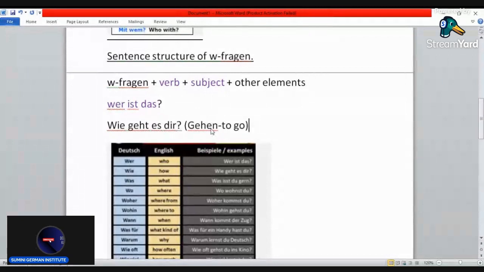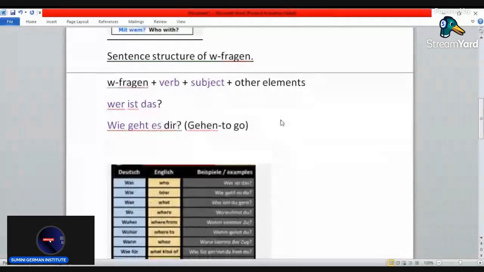It just follows the structure of the W-FRAGEN, because we have wie as the W-FRAGEN, then we have geht, then we have es as the subject, and this geht has been conjugated according to es. If you do not know how to conjugate the verbs, you can watch either lesson 3 or 4. That is where we have done conjugation of verbs. Then dir is the other element, how are you.